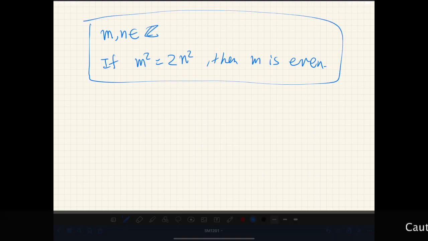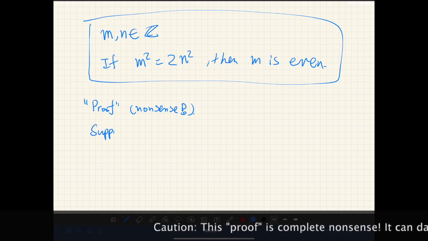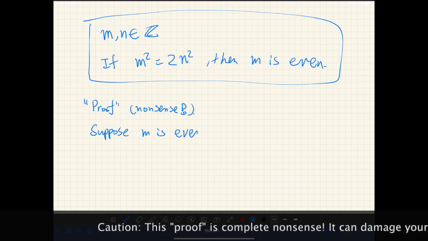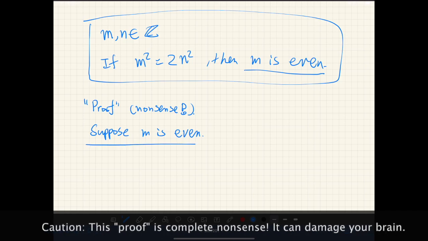Okay, so let's give a proof that makes absolutely no sense. This is a wrong proof. Nonsense. Okay, so suppose m is even. Here we are actually assuming the conclusion. Suppose m is even.